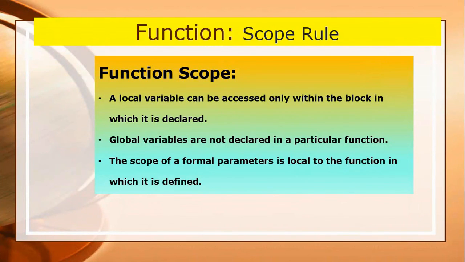Since a main program could contain many functions, in fact, a function can contain other functions, one may ask various questions. Could a function use a variable declared in the main program? Could a main program use a variable declared in one of its functions? The scope rules answer these questions. The scope rules tell us if an entity is visible or accessible at a certain place. So the place where an entity can be accessed or is visible is referred to as the scope of that entity.